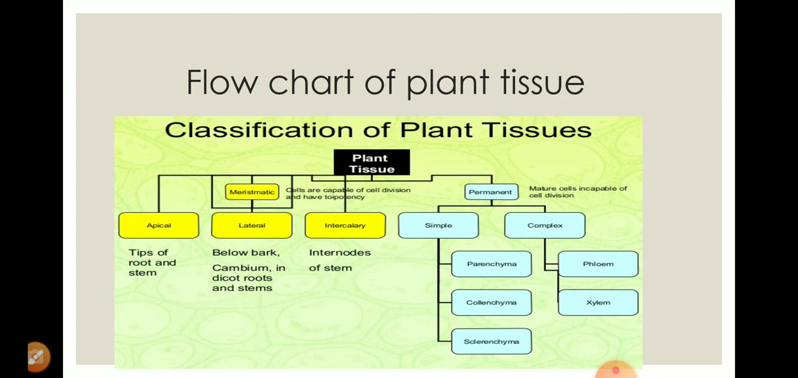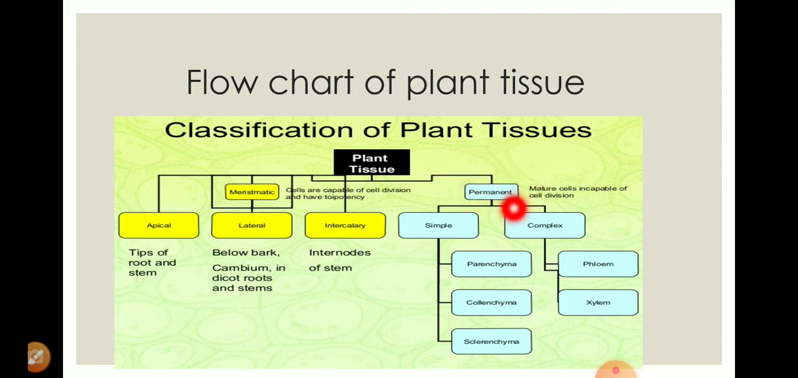Plant tissue basically has the first one called meristematic tissue and the second one called permanent tissue. Now what is meristematic tissue? Meristematic tissue means they have the power to divide continuously, throughout the lifetime. This type of tissue which has the power of division, or the capability to divide throughout life, is known as meristematic tissue. But what is permanent tissue here? These permanent tissues are those tissues which do not have the power of division.